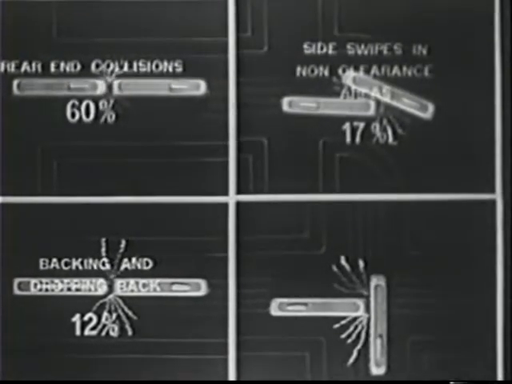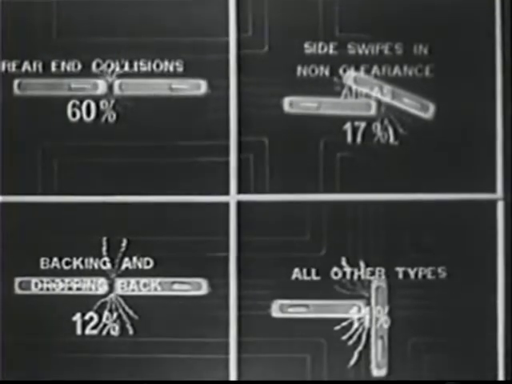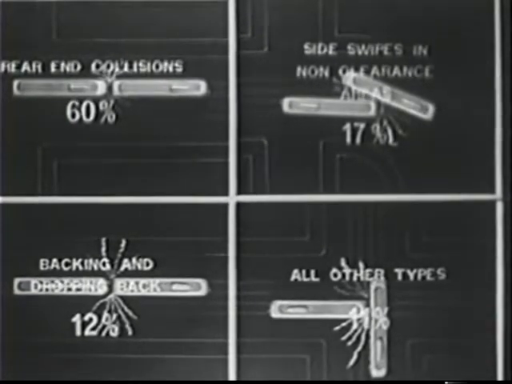The principal types of car collisions are shown here. Rear-end collisions, 60%. Side swipes in non-clearance areas, 17%. Backing and dropping back, 12%. All other types, 11%. These accidents occur because men fail to put into practice the basic fundamentals affecting operations. Let's examine some of these fundamentals and learn the easy way to avoid car collisions.